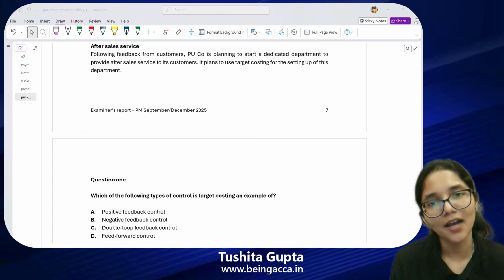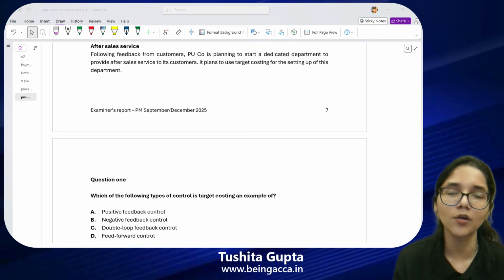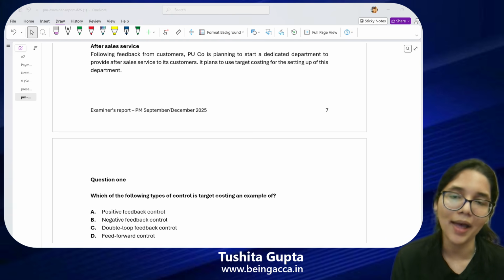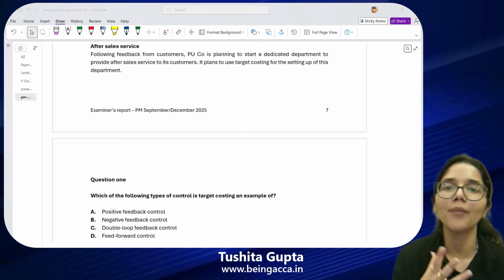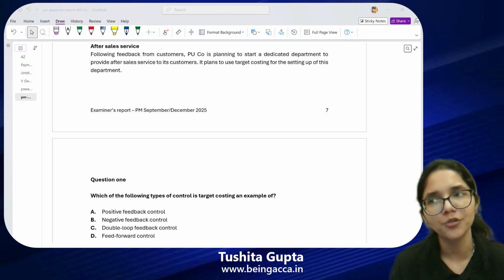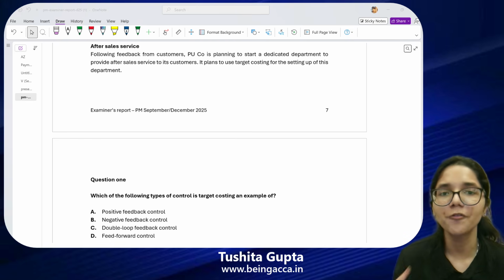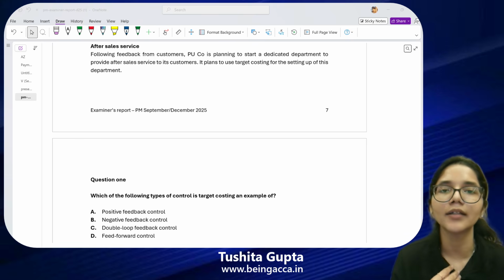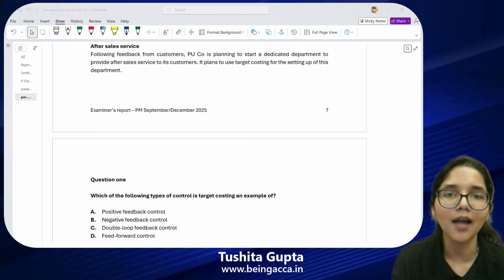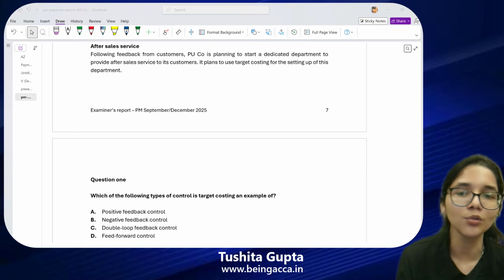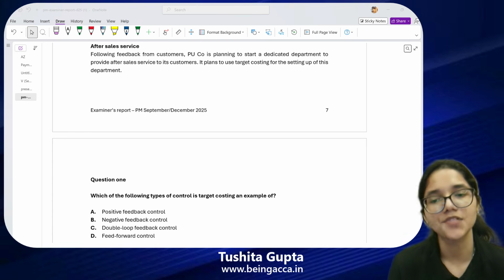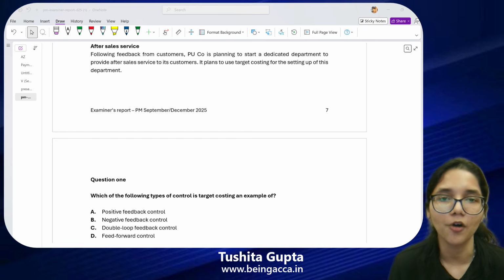Now, what exactly are we doing with target costing? With target costing, I look up a price which my market would be willing to accept. So before I do my own production, calculate my cost, add a profit margin to it, and then sell it in the market, before I do that, I am preparing a target for myself. I have not yet started my production. I am preparing a target that this is what I should be able to achieve. So before anything goes wrong, I am doing target costing. That is why my answer has to be feed forward control.